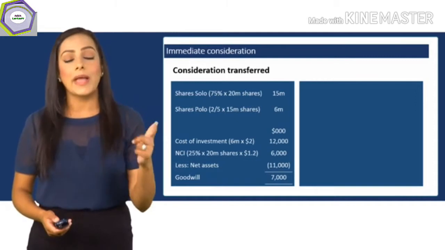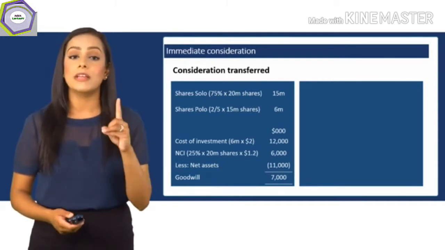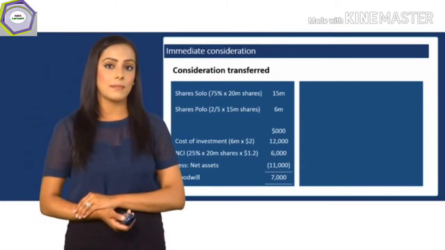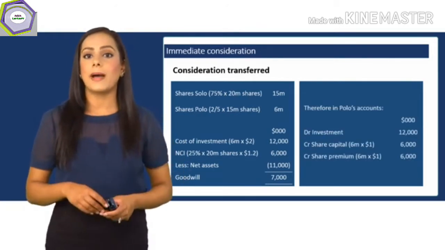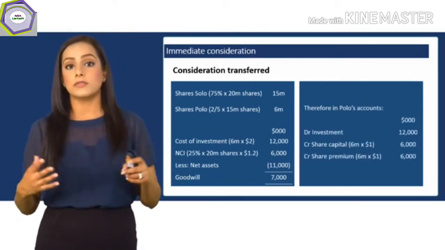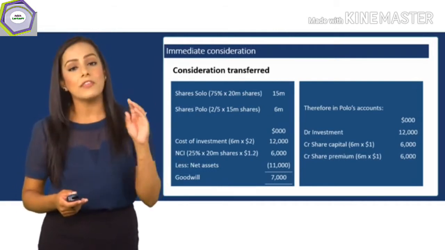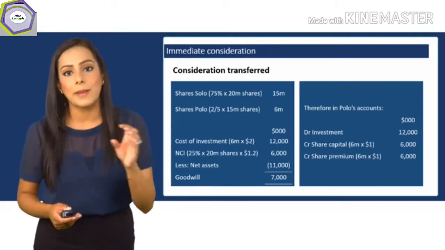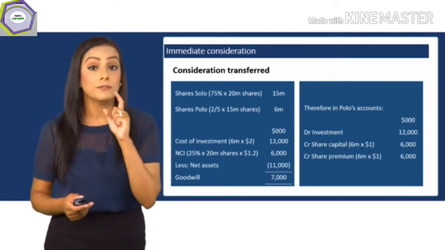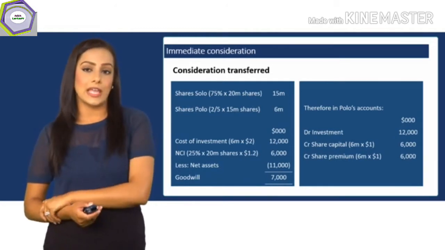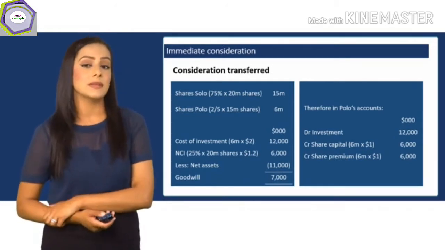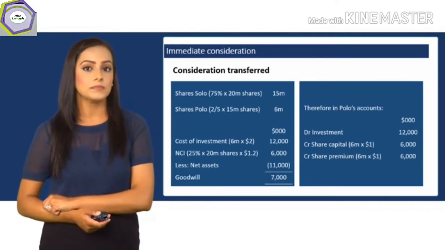So that means the parent has made a $1 premium on the shares that they have given up. So on the face of the balance sheet, you will have the cost of investment to be used for goodwill, 12,000. But in the parent's share capital and the parent's share premium, you must reflect this 6 million share capital at $1 and the 6 million share premium at $1.